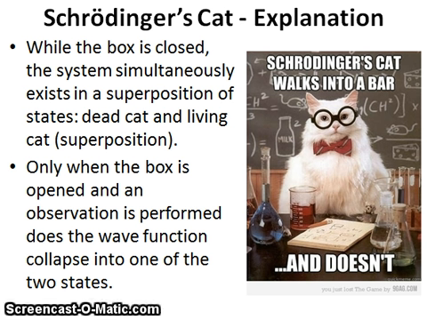While the box is closed, the system simultaneously exists in a superposition of states. That means that we have a superposition of the cat being dead and alive. Now, only when the box is opened by an observer and the observation is performed, do we collapse? That's when we collapse the wave function into just one of the two states, like we have with the electron. Either we know the momentum or the position. So here the cat will be either dead or alive, which is something that we're expecting, right?